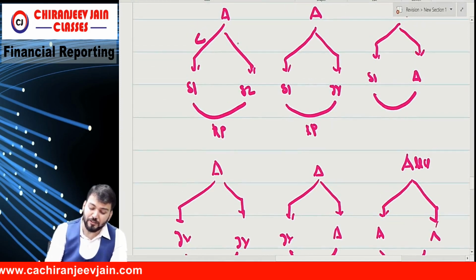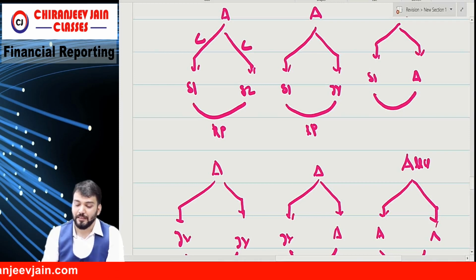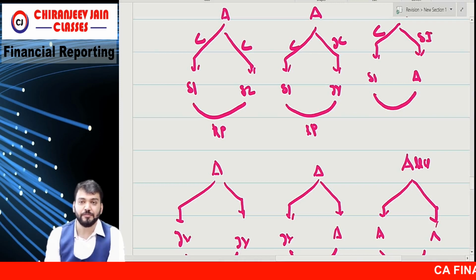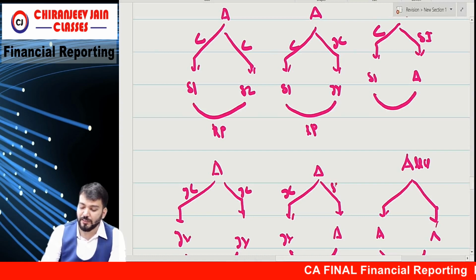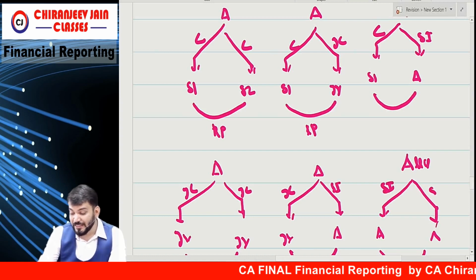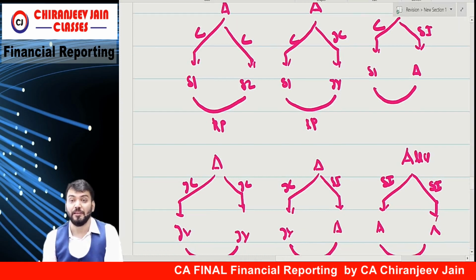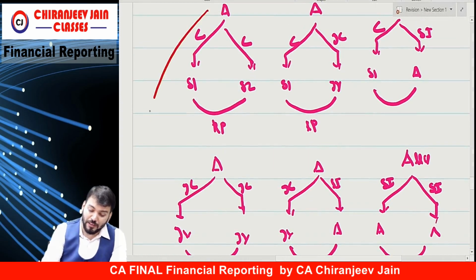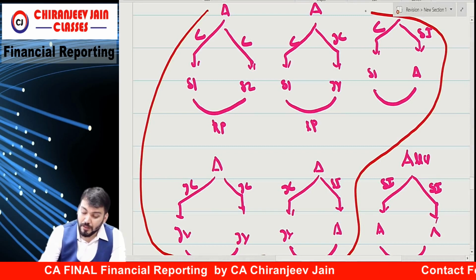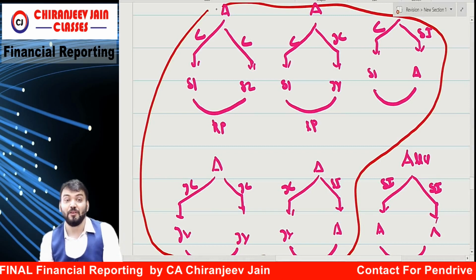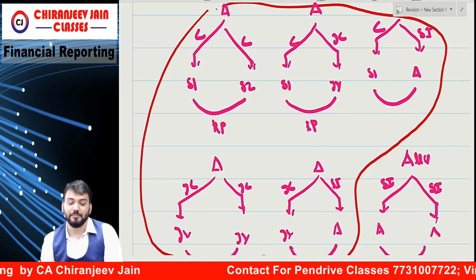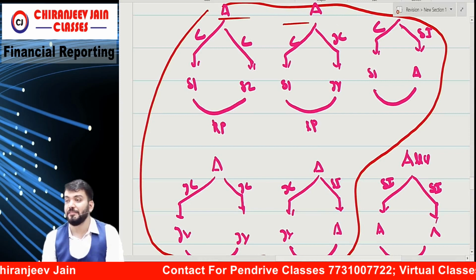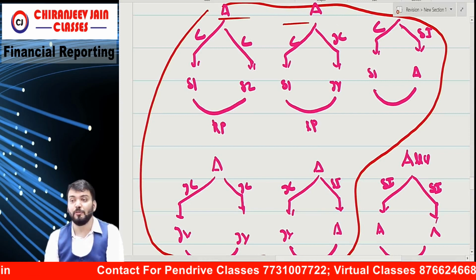Means you can see this is control control. This is control joint control. This is control significant influence. This is joint control joint control. This is joint control significant influence. This is what? Significant influence significant influence. Means you can see what is the common in these 5. That one entity is controlled or jointly controlled by what? That this entity A limited. Then relationship will be created.